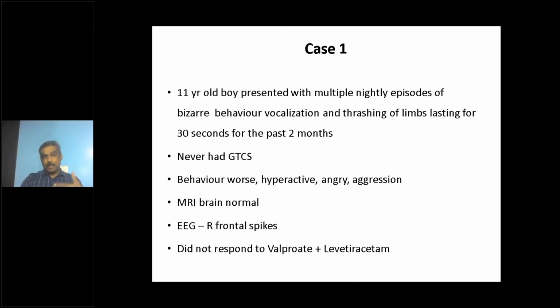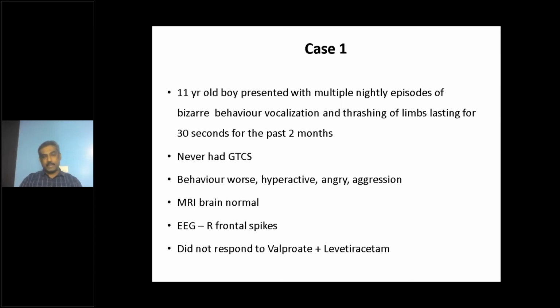He was completely normal developmentally before these episodes, but in the last 2 months his behavior worsened, school performance nosedived, and he became hyperactive, angry and aggressive. His EEG showed right frontal spikes and MRI was completely normal, and he was treated in another hospital. He was on a valproate and levetiracetam combination when he came to us.